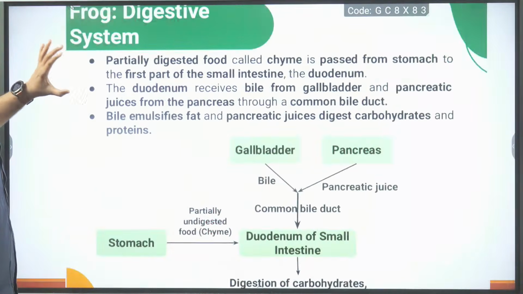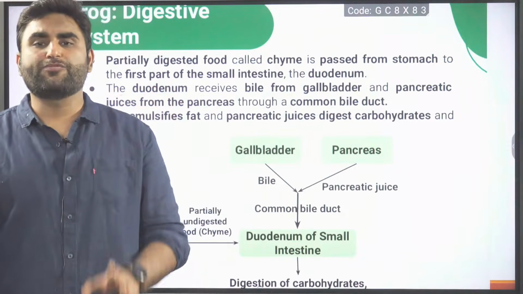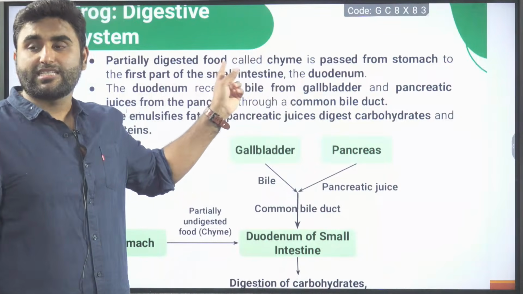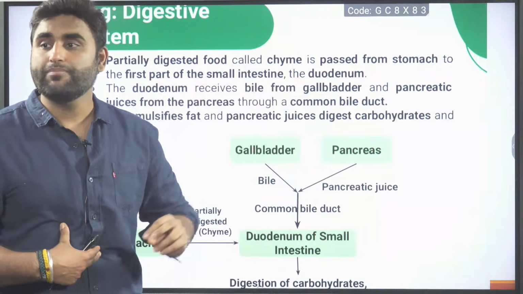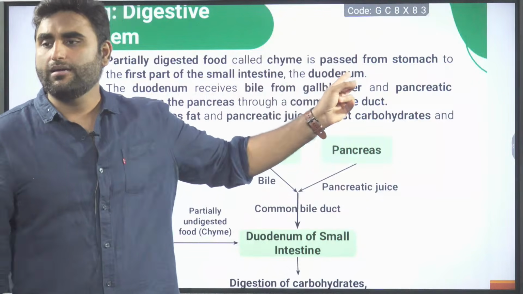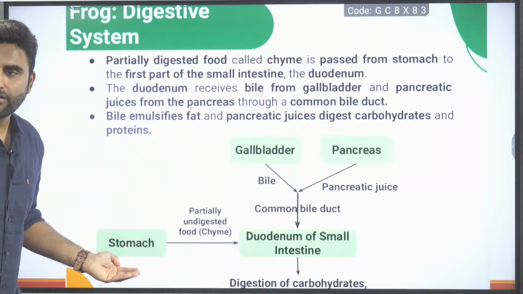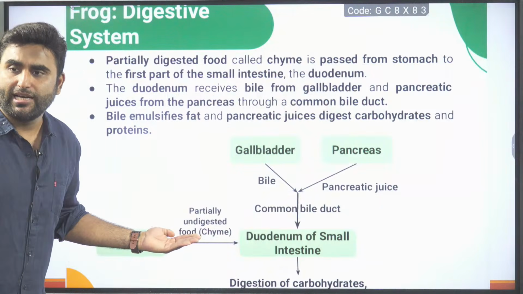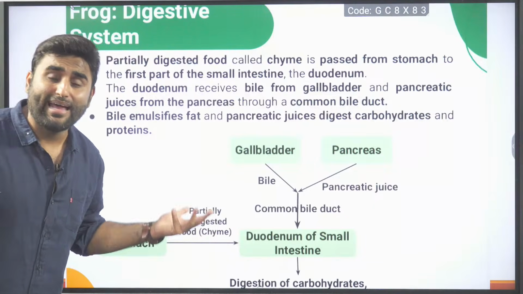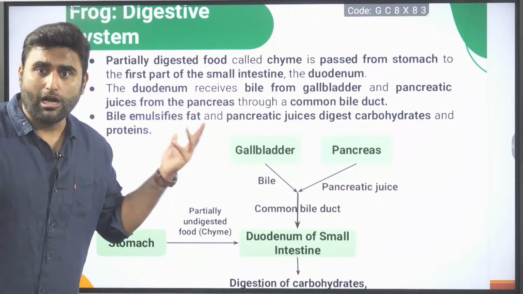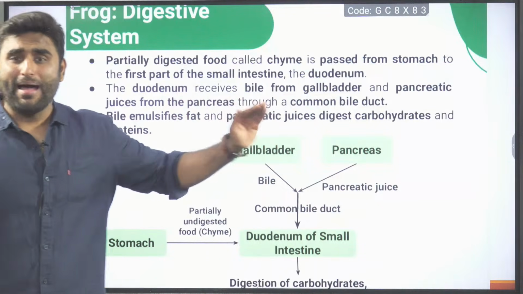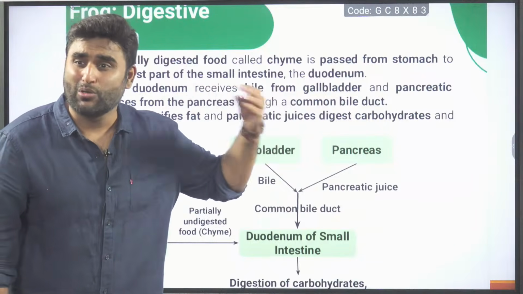Next. Now, in stomach, what is formed? In stomach, chyme is formed. Partially digested acidic food in the stomach is called chyme. It is passed from the stomach to the first part of small intestine, duodenum. Look here in the picture. From stomach, what is coming? Partially digested food, chyme, is coming. Chyme is very acidic. We need alkaline solution here. So gallbladder will give bile, pH 7 to 8. Pancreas will give pancreatic juice, pH 8 to 9.